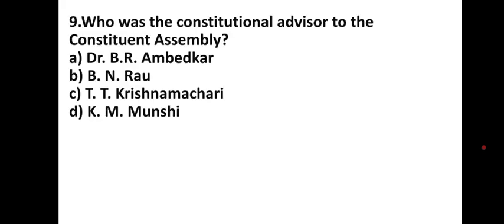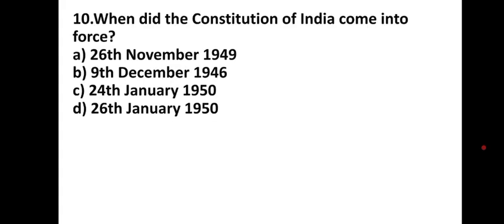Who was the constitutional advisor to the Constituent Assembly? Dr. B.R. Ambedkar, B.N. Rao, T.T. Krishnamachari, K.M. Munshi. Who was the constitutional advisor to the Constituent Assembly? B.N. Rao.